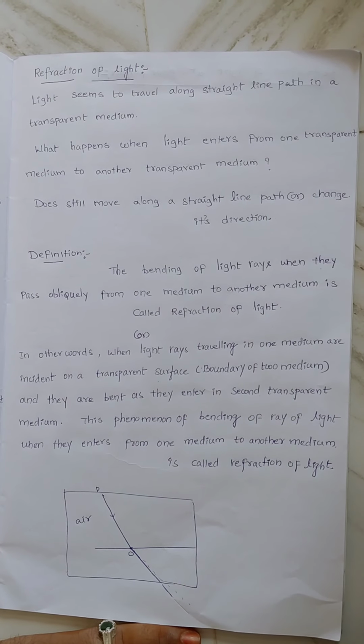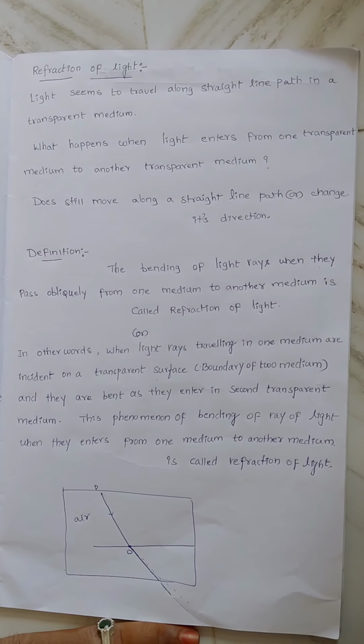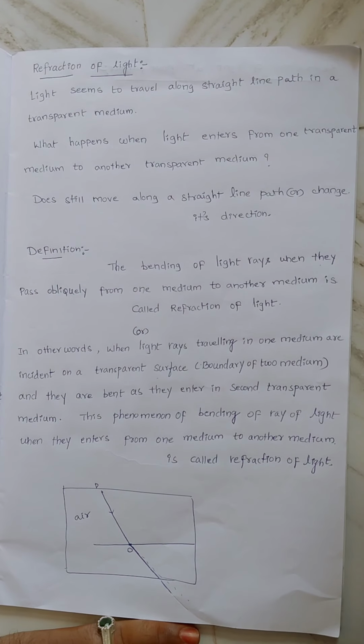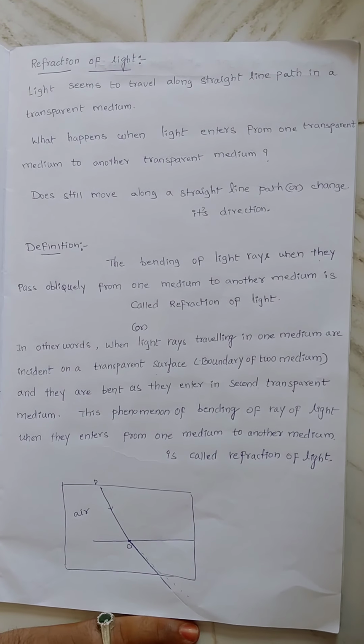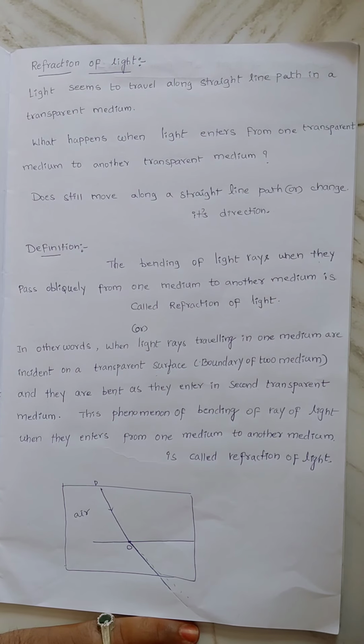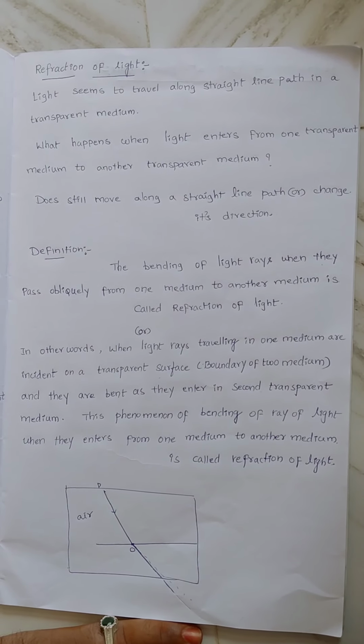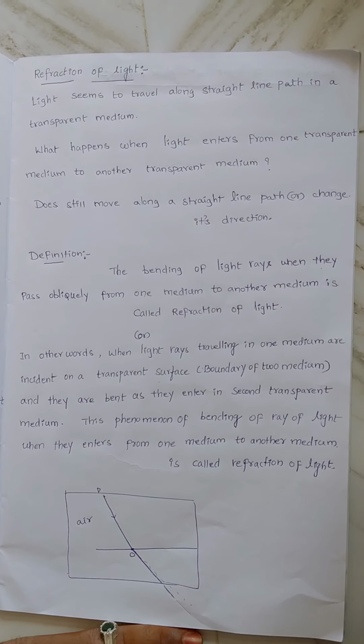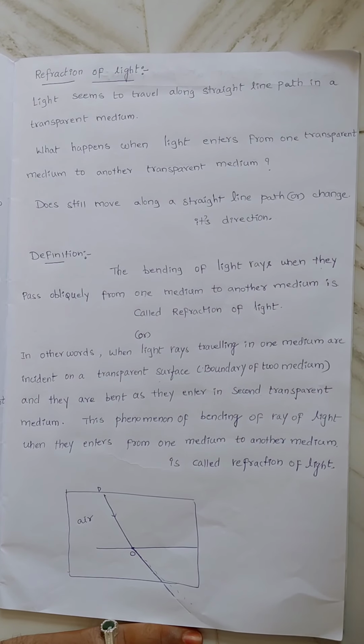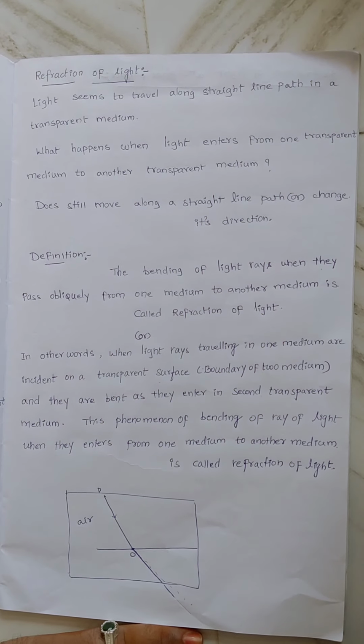See, for example, opaque objects. Opaque objects mean the light does not travel to the other side, so the light will be reflected. Hence, for opaque objects, reflection is easily possible. But refraction for opaque objects is not possible. Why? Because refraction is nothing but some deviation or bending.